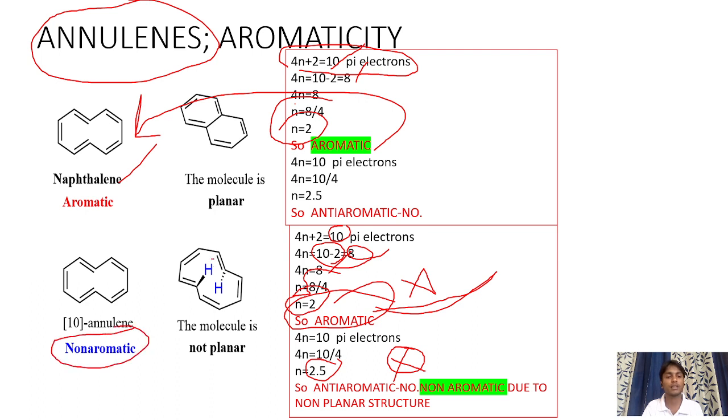Why means here two hydrogens are there. These two hydrogens are in the y and z plane. Hence, the compound is not planar. Because of no planarity, the compound can be considered as a non-aromatic compound.